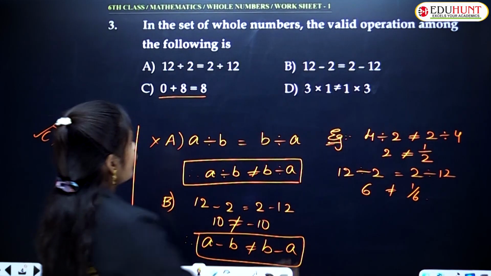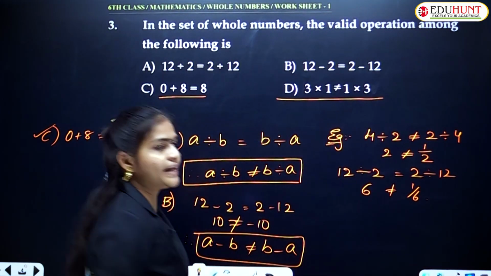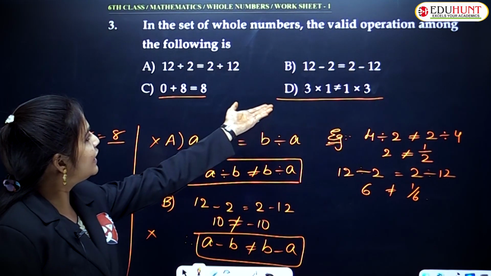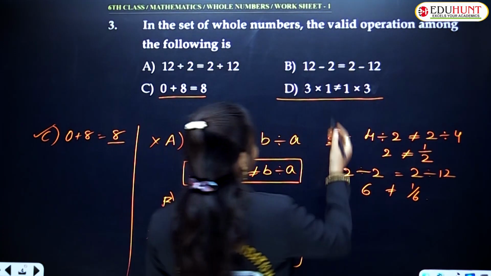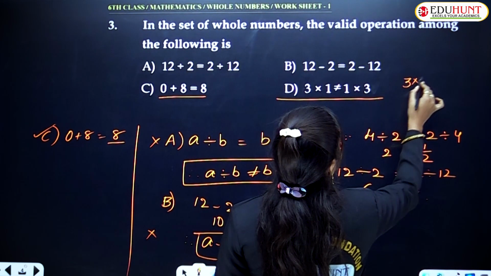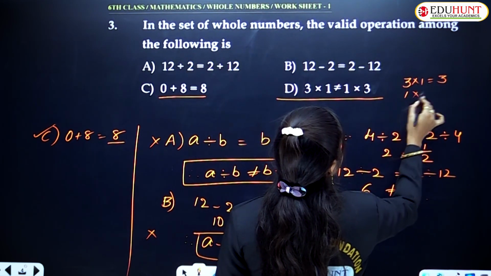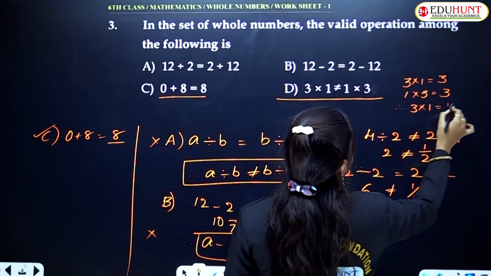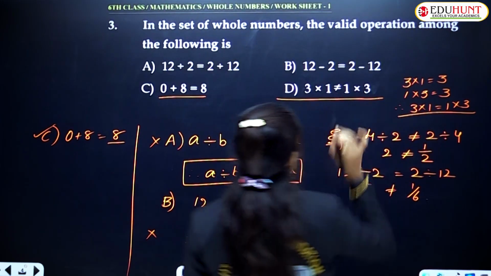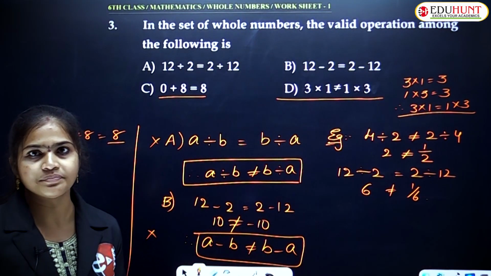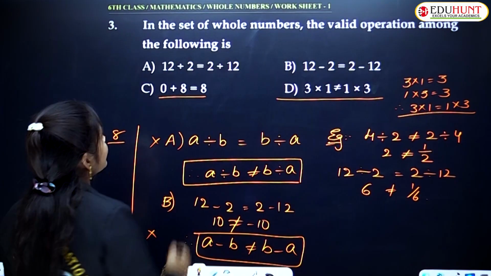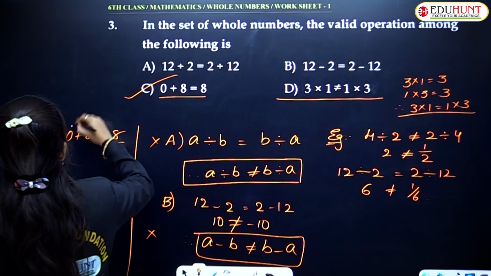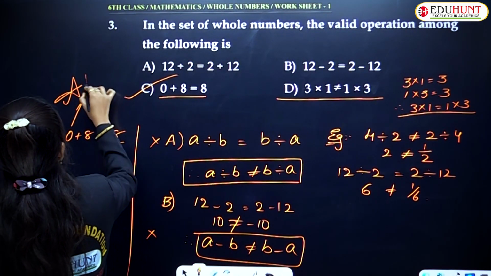Coming to the next option D, 3 into 1 is equal to 1 into 3. But here they are saying that 3 into 1 is not equal to 1 into 3. 3 into 1 is equal to 3, and in the same way 1 into 3 is equal to 3. Therefore, 3 into 1 is equal to 1 into 3. But here they gave the wrong statement. Understood? So which option is satisfying here? Option C is satisfying as per the additive identity property.